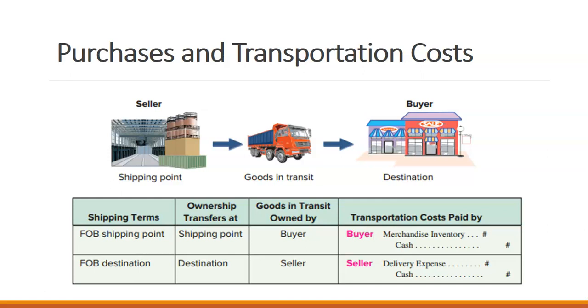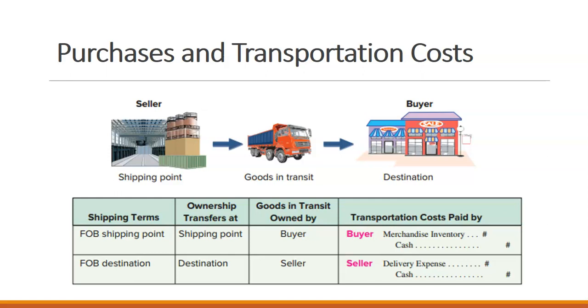So goods don't transfer ownership until they are physically placed in the hands of the buyer. As a buyer, we want destination ownership. As a seller, we want shipping point ownership. We want to transfer that ownership as soon as possible so that we're not liable for goods in transit. But as a buyer, we don't want to be financially responsible for those goods until they have been handed to us. So there are two different accounting methods depending on whether we're shipping point or destination.